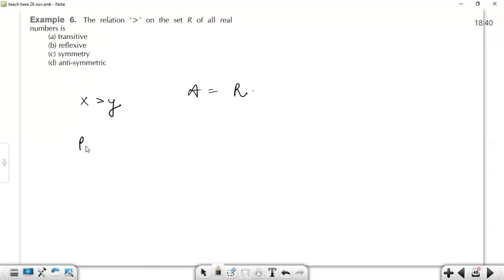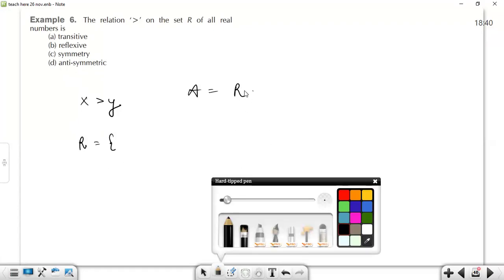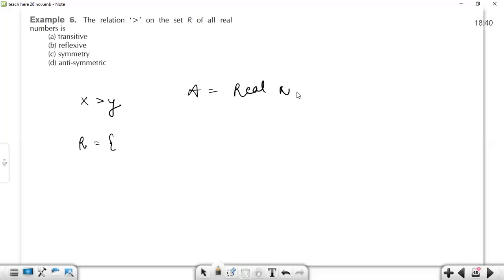If we map it out, we cannot write all the elements of this given relation, right? Why? Because real numbers are infinite.